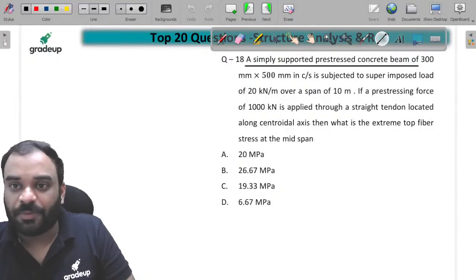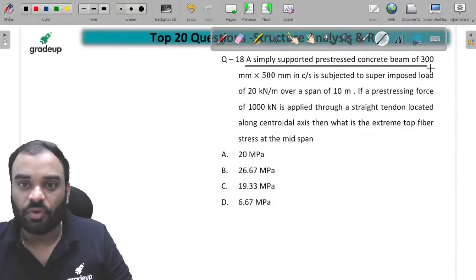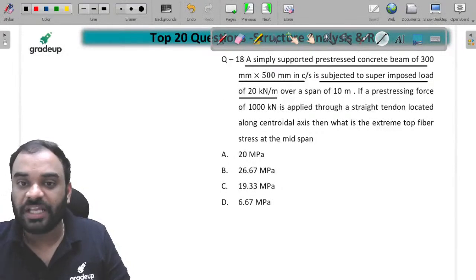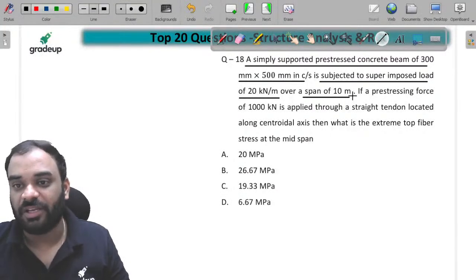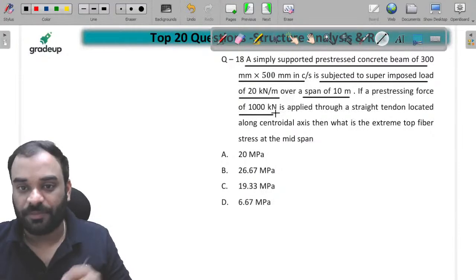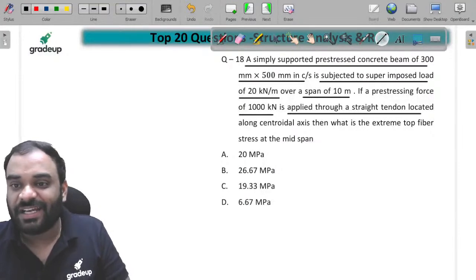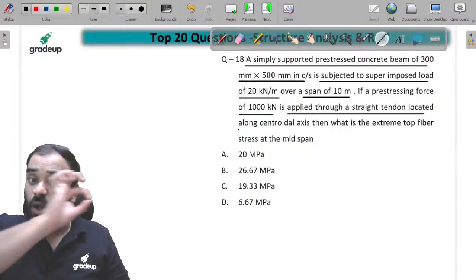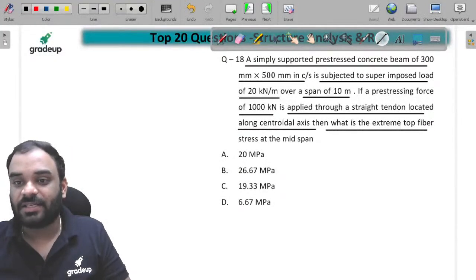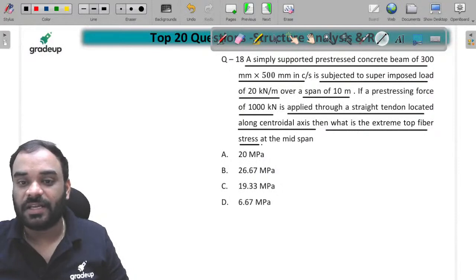A simply supported pre-stressed concrete beam has a cross-section of 300 by 500 mm and is subjected to a superimposed load of 20 kilonewton per meter over a span of 10 meter. If the pre-stressing force is 1000 kilonewton, applied through a straight tendon located along the centroidal axis, what is the extreme top fiber stress at the mid span?